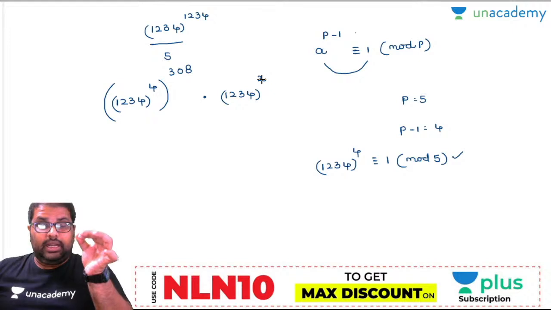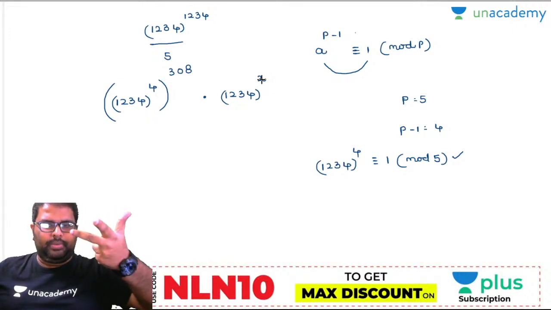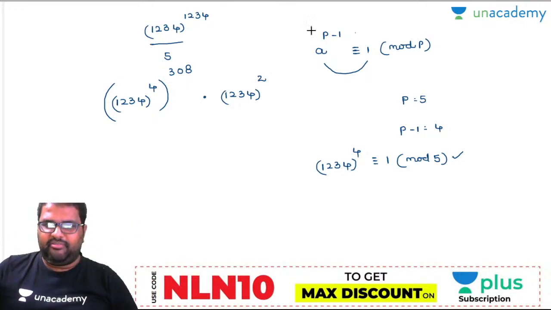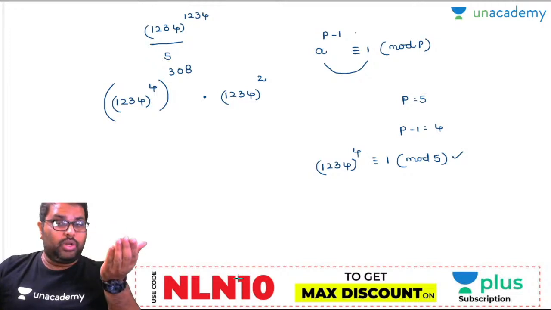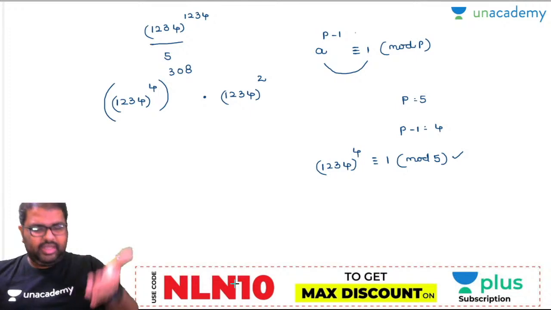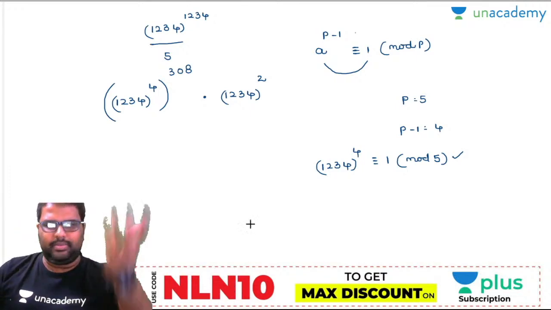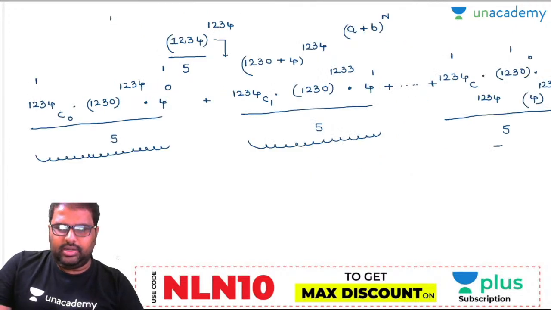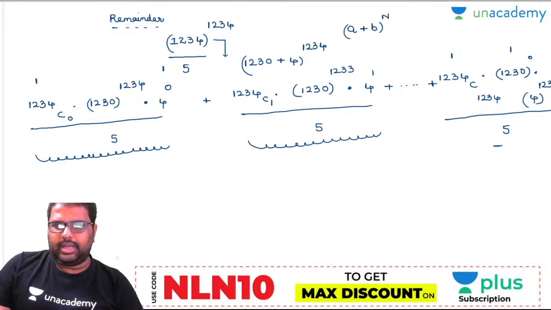As I said, it is modulus of p. So you break down the numerator into two parts. You can divide each and every part by 5, as you have done in the previous case. As it is modulus of 5, you can use the divisor infinite number of times in order to find your desired answer. The desired answer is the remainder only. So you are asked to find the remainder here. Perfectly done. Come to the next one.